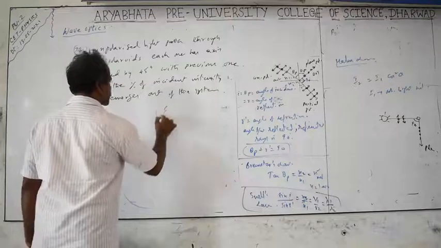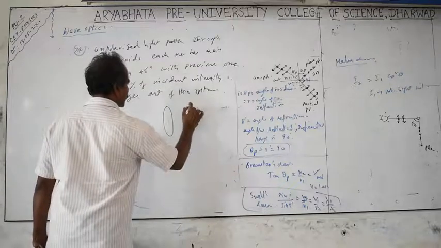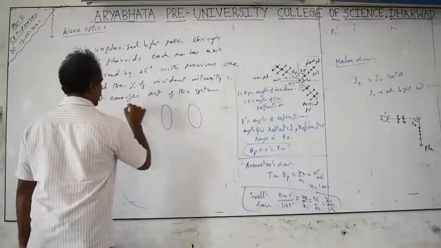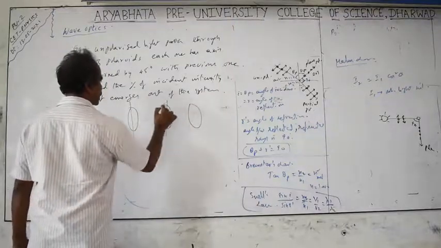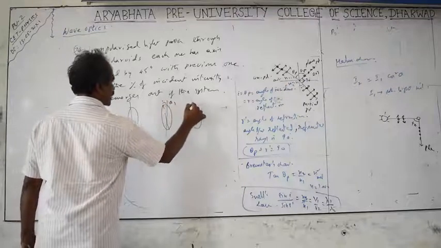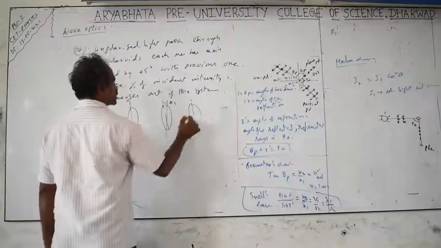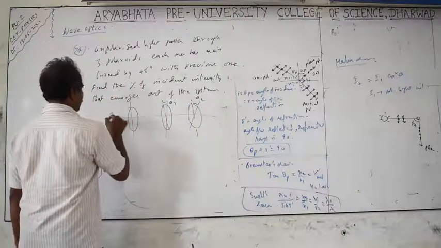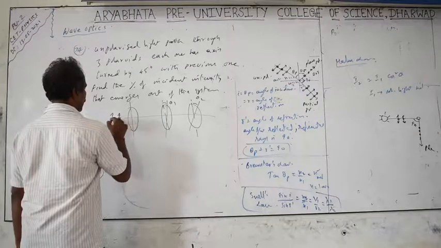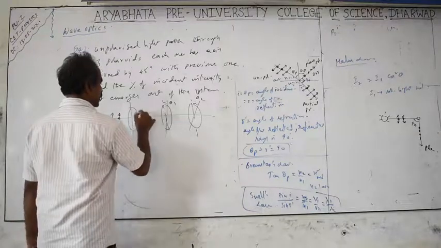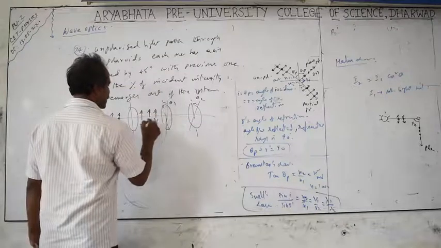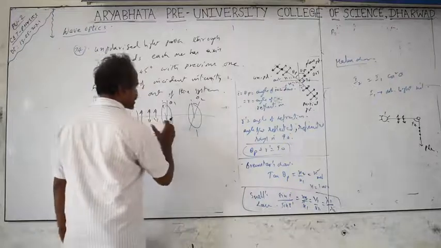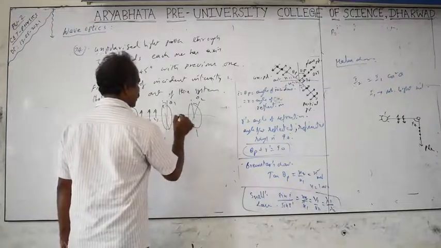You have three polarizers. First is unpolarized. With respect to the first one, you need to consider the angle theta 1. The second one is also with respect to the previous one only, equal to theta 2. This is the unpolarized intensity I naught. This is polarized; intensity becomes I naught by 2. This is again polarized, but the intensity keeps on decreasing. Now we apply the Malus law.